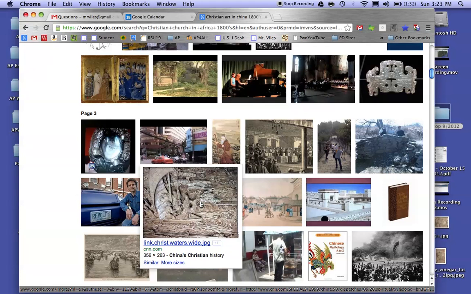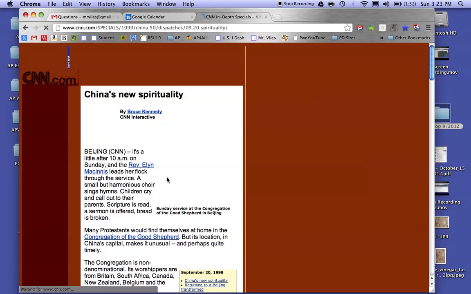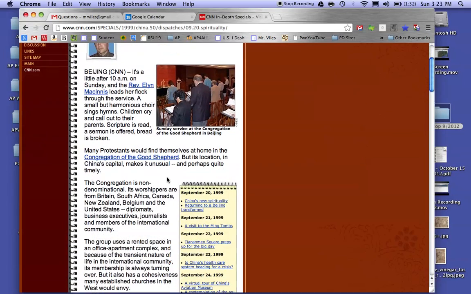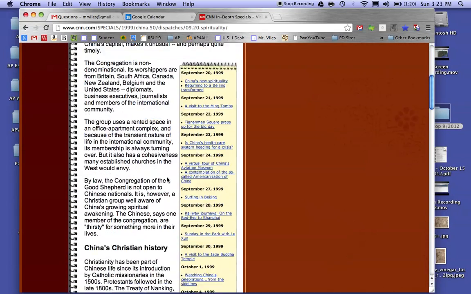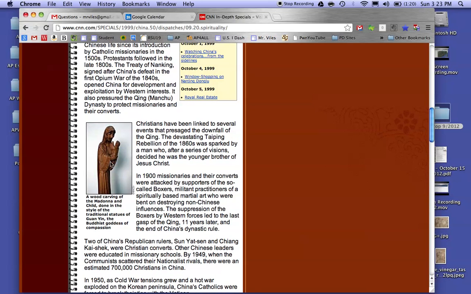Oh, what is this? That's interesting. This looks like it's coming from CNN. Let's go to the website for that image, because it's a very interesting look. It looks like it's perhaps, is it supposed to be Jesus on a boat? Scrolling down, and you see the caption, this would be a very interesting example here of